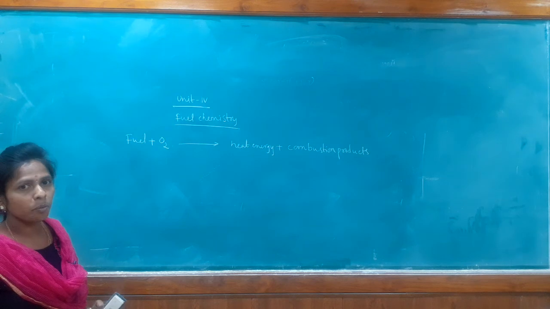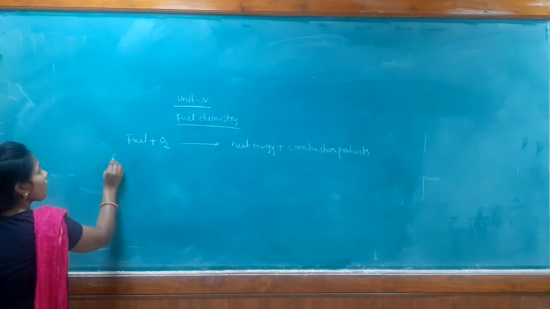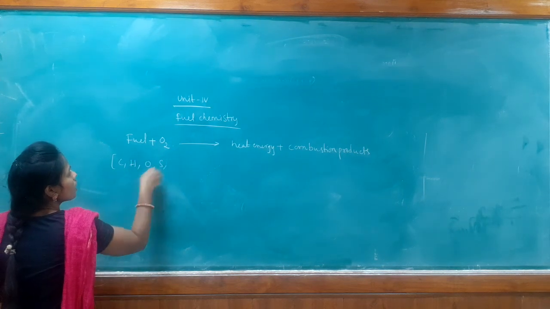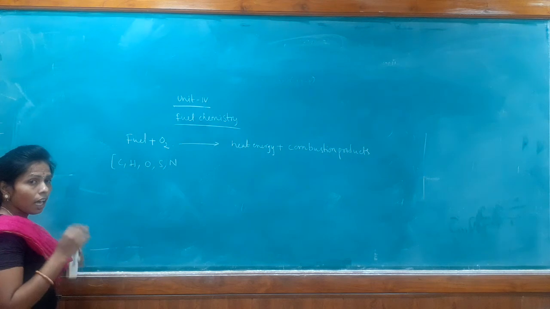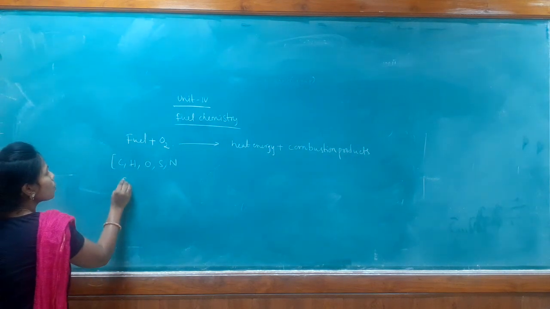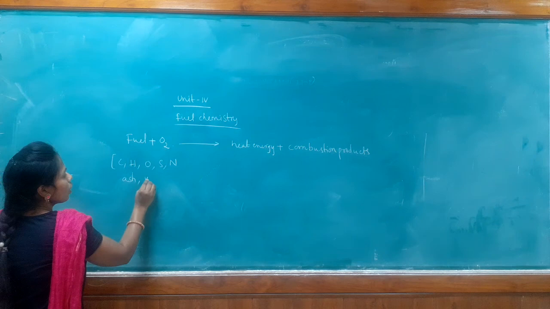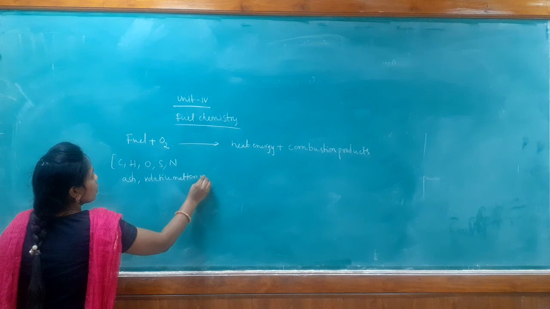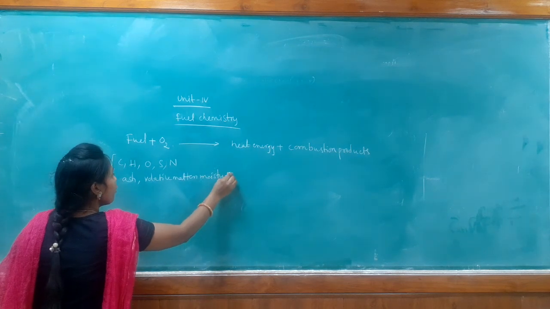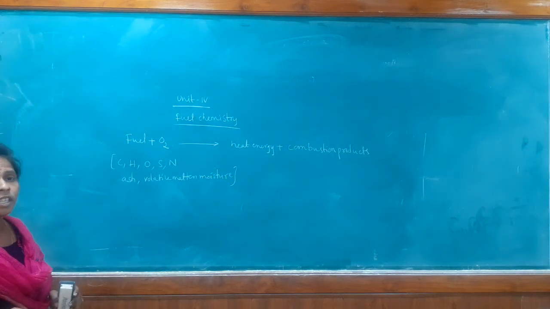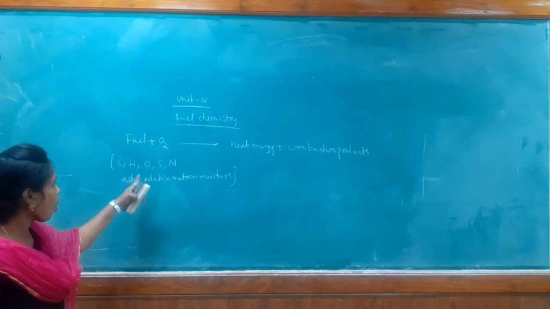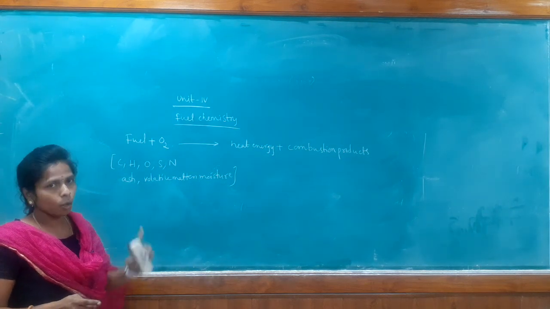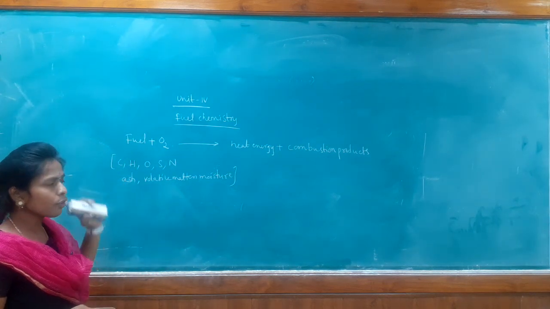Before looking at the combustion products, every fuel has some elements: carbon, hydrogen, oxygen, sulfur, nitrogen. Along with these elements, it also contains some amount of ash, volatile matter, and moisture. So the elements present in every fuel are carbon, hydrogen, oxygen, sulfur, nitrogen, ash, volatile matter and moisture.